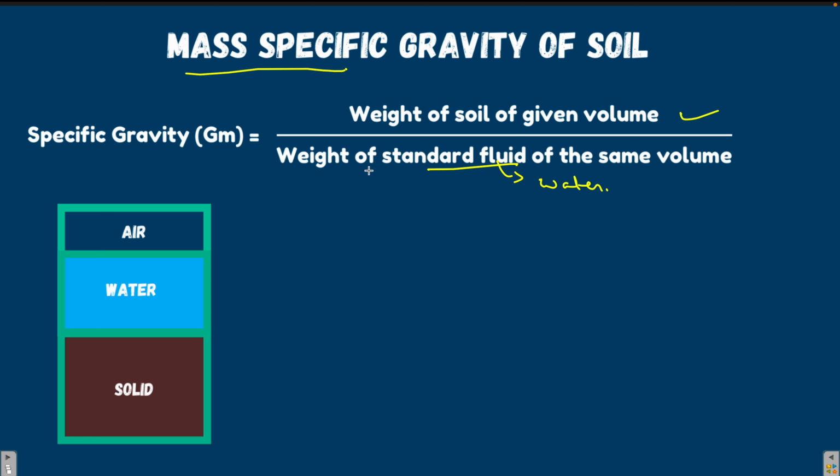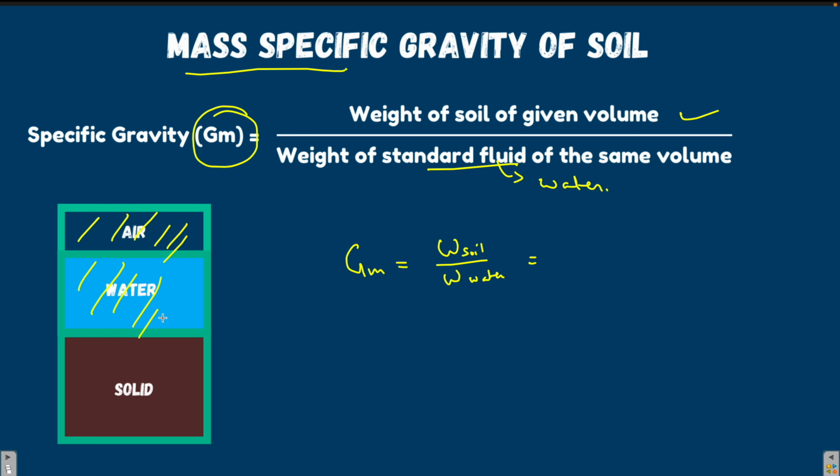So mass specific gravity, which is represented by Gm, is the mass of the soil, or the weight of the soil, you can say, to the weight of water. And this mass specific gravity includes everything: air, water plus soil. That means the entire three phases will be included in the calculation of the mass specific gravity of soil.